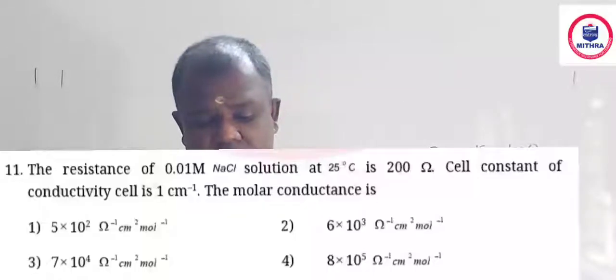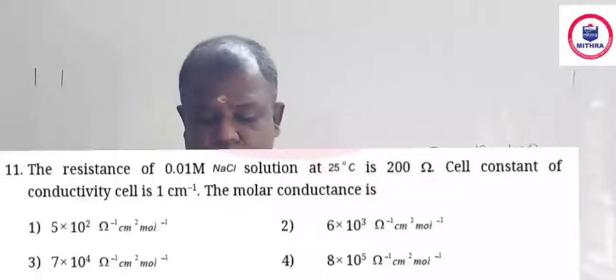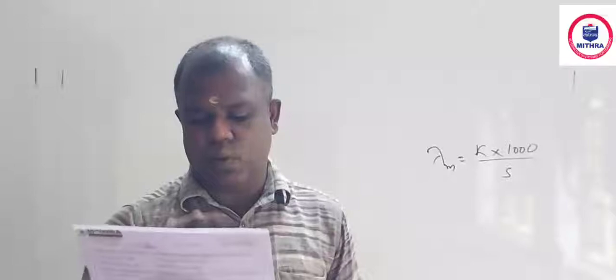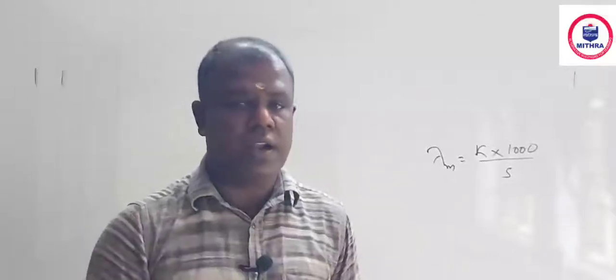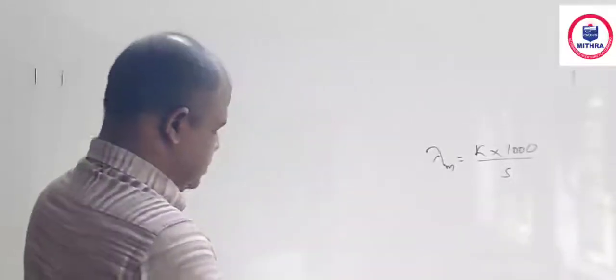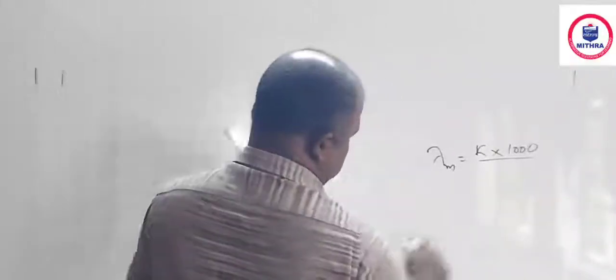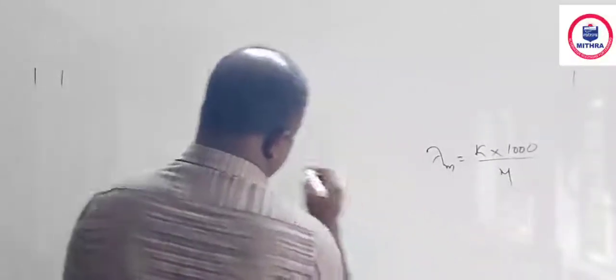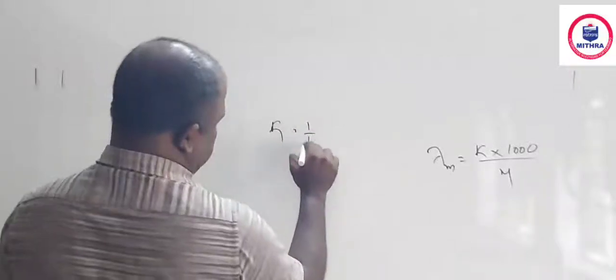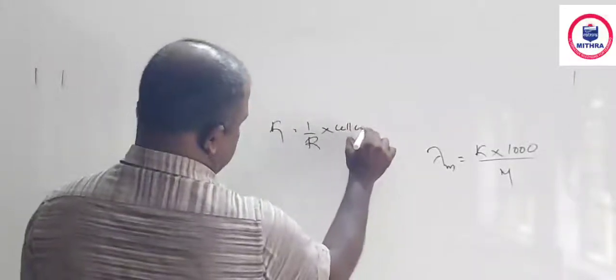Next one. The resistance of 0.01 molar NaCl is 200 ohm. R is given, concentration is also given. Cell constant is given as 1 centimeter raised to minus 1, molar conductance. So lambda, I am changing this solubility as m. And K, of course, you know, K is equal to 1 by R into cell constant.